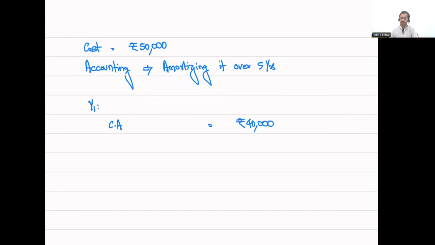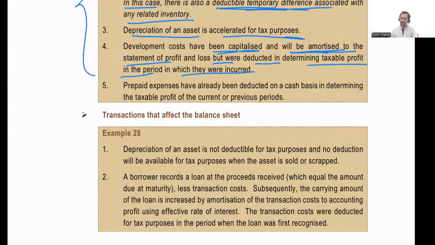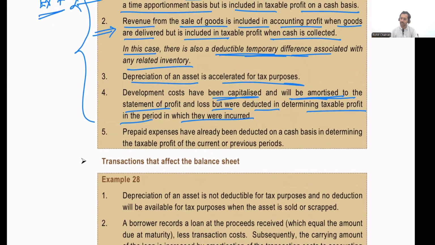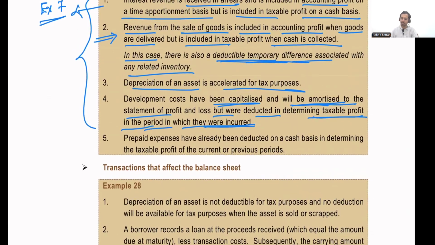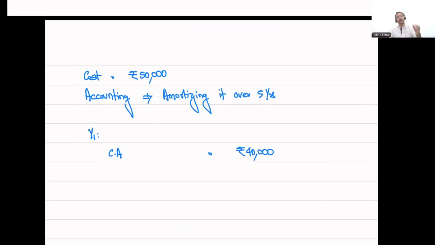Now, for tax purposes, the question mentioned that it is actually deducted in determining the taxable profit in the period in which they were incurred. All right, so this 50,000 is actually allowed as a deduction in year one itself. Whenever I incur these development costs for tax purposes, this is allowed as a deduction whenever I incur it, which means this is going to be entirely allowed as a deduction in year one itself.